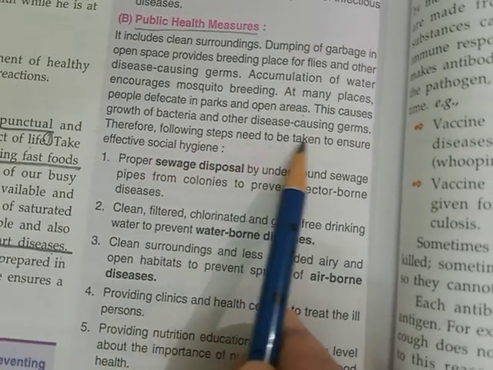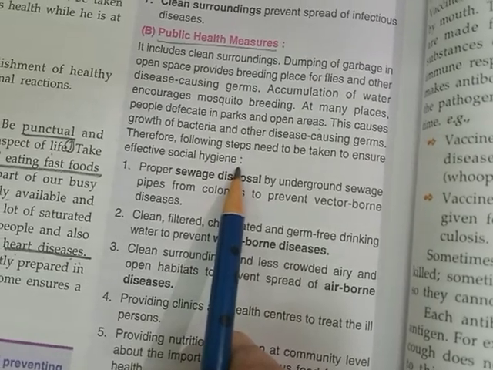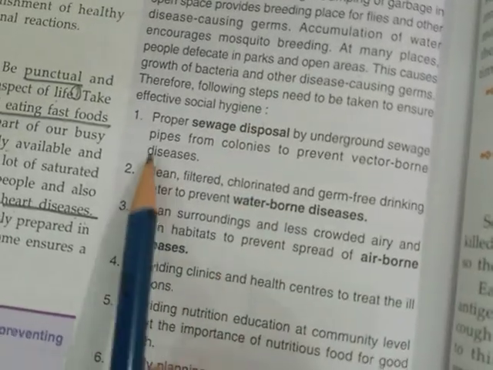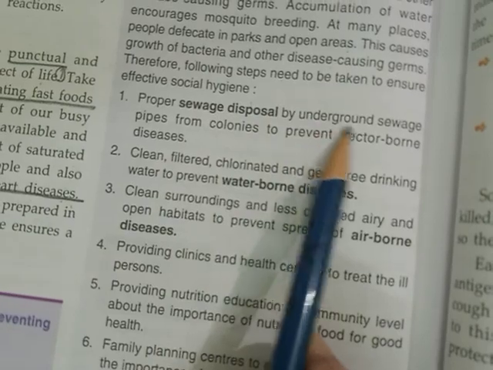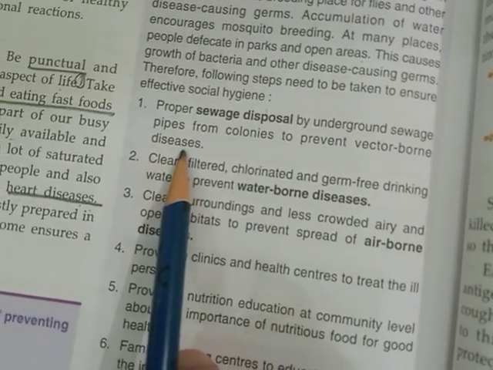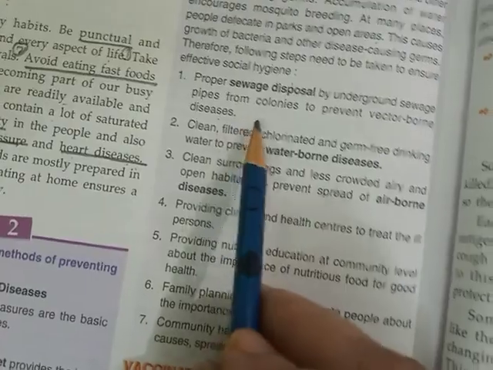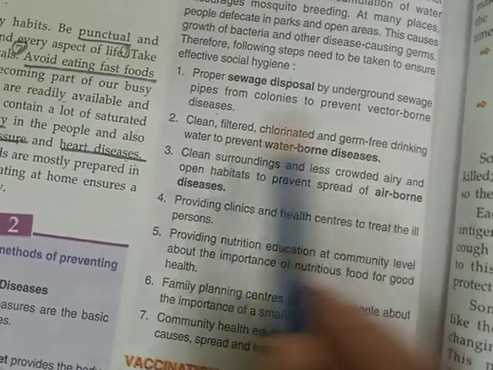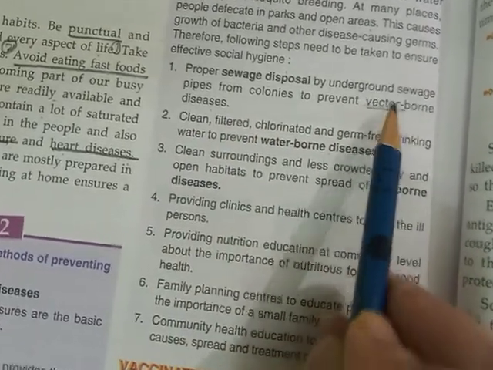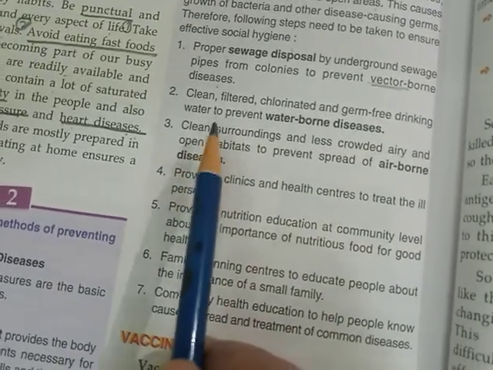The following steps need to be taken to ensure effective social hygiene. If you have to maintain social hygiene, we have to take some steps. Proper sewage disposal by underground sewage pipes from colonies to prevent the vector-borne diseases. So, for the disposal of sewage, proper disposal should be done through the pipes to prevent the vector-borne diseases. Vector means the diseases which are spread by flies, insects, mosquitoes, etc.